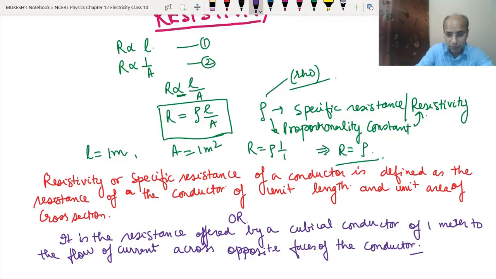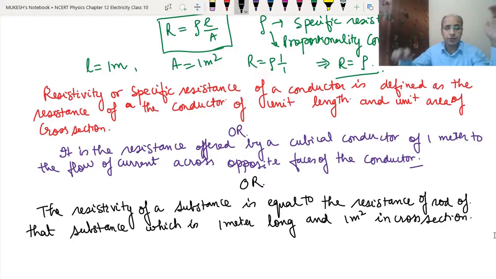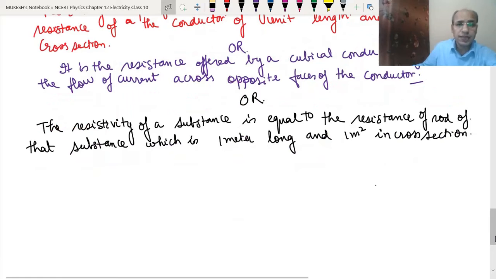Now we can give one more definition. In one simple definition we can say that the resistivity of a substance is equal to the resistance of a rod of that substance which is 1 meter long and 1 meter square in cross section. So ultimately it becomes a cubical conductor. So we can give any of these definitions of the resistivity. Now comes the SI unit.